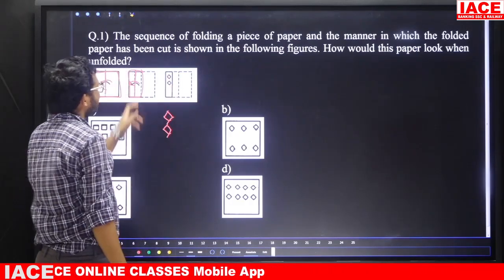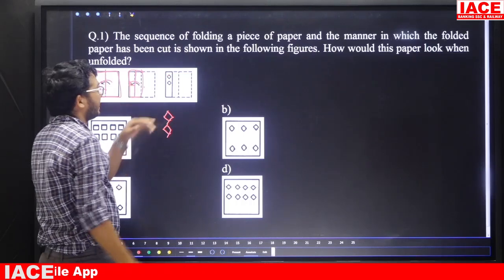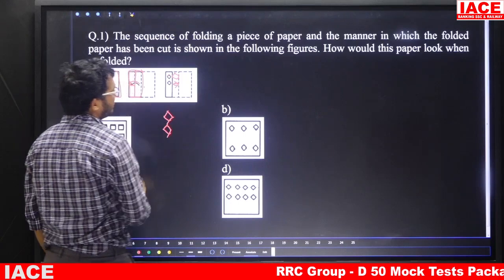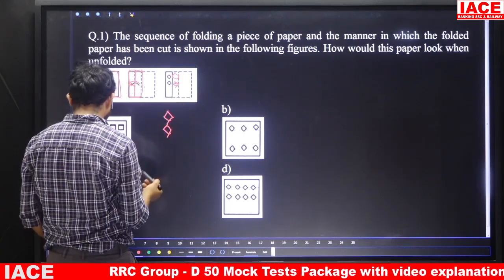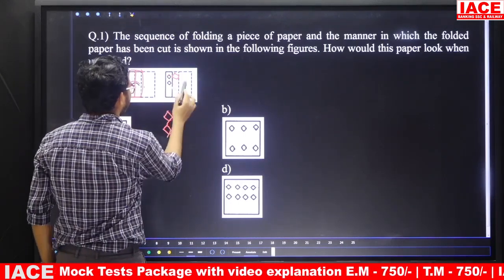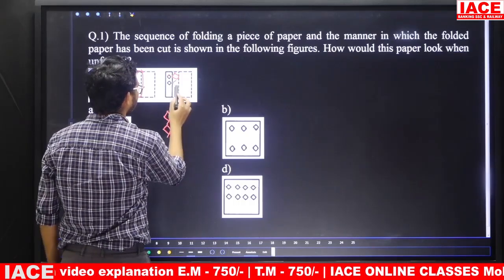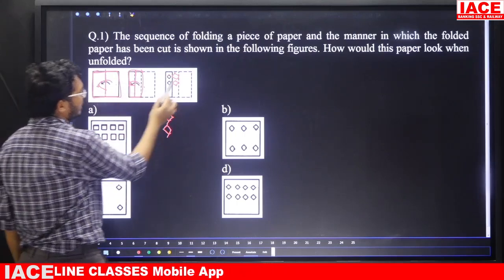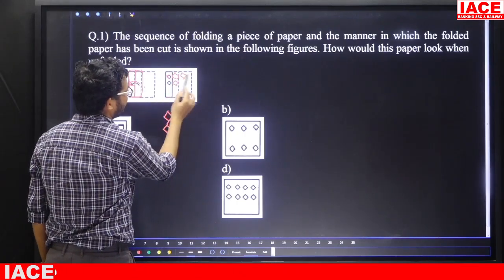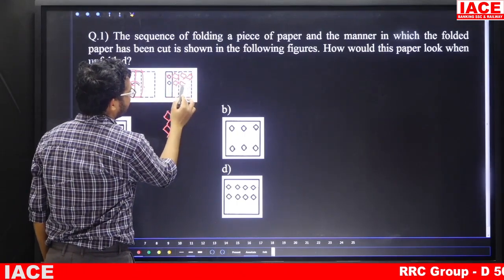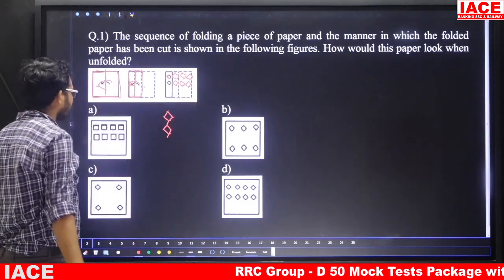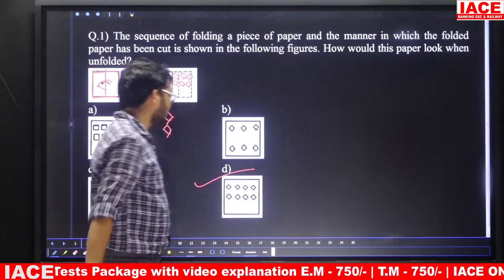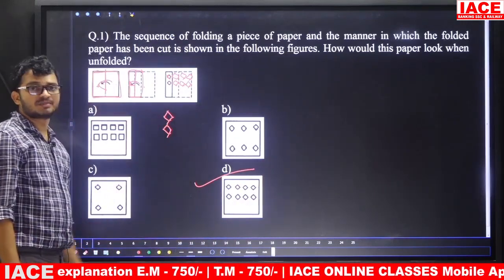Now, folding is from left to right, that means unfolding is from right to left. Right to left means these two rhombus will fall here. Next, here folding is from right to left, unfolding is from left to right. Left to right means these four will fall here like this. So which of the following figures is like this? Option D is there. So the answer is option D. Question number 1, option D is the answer.